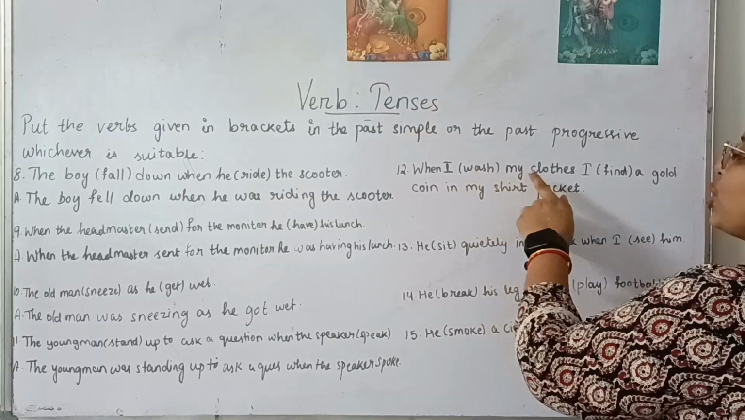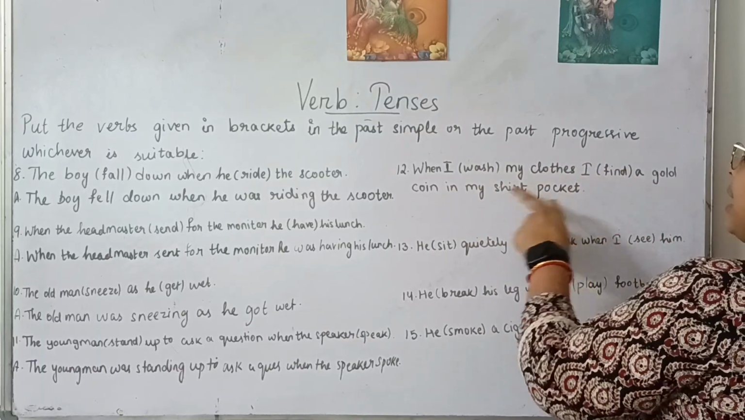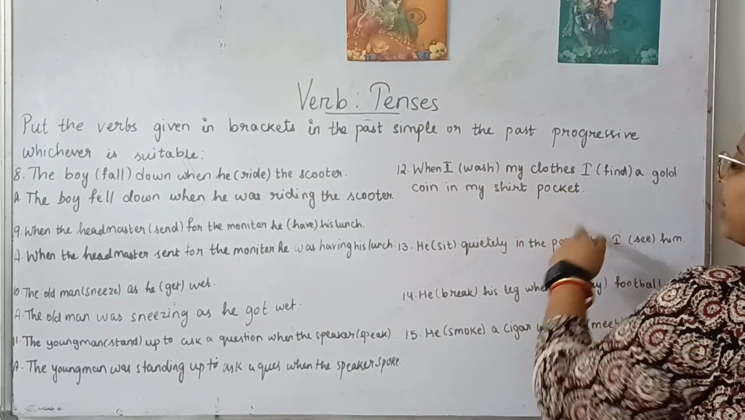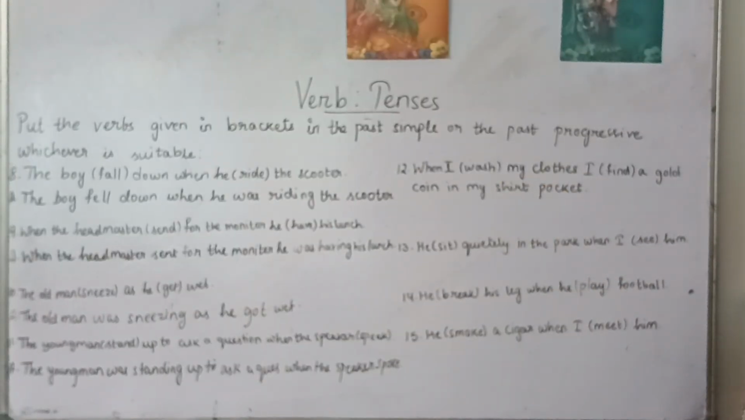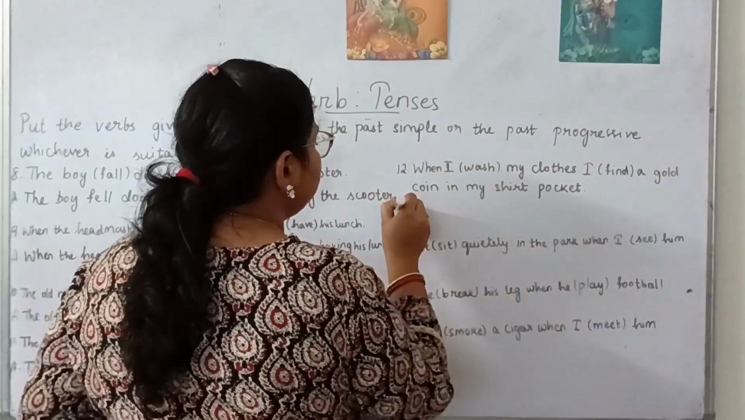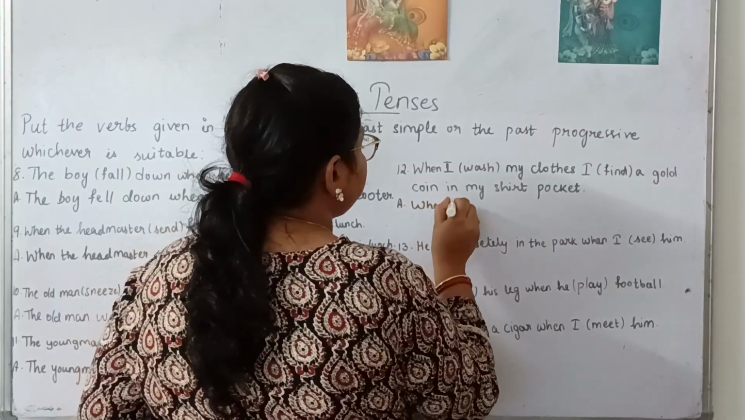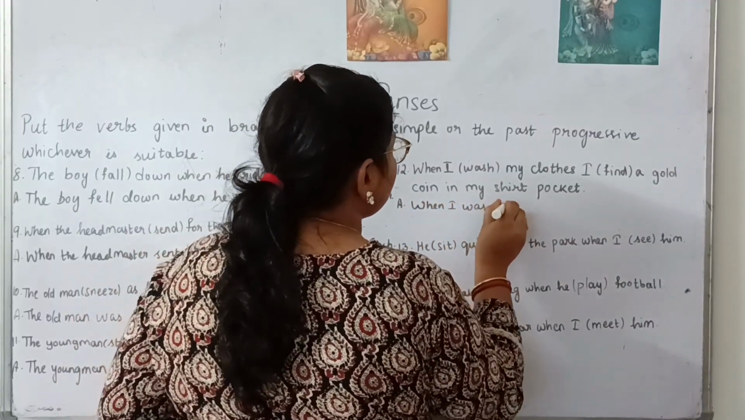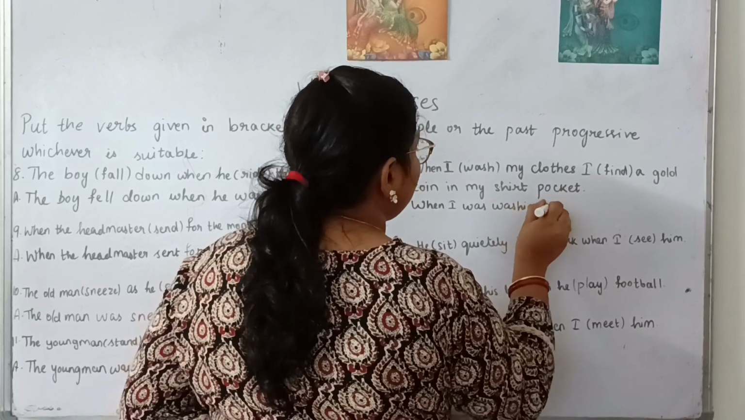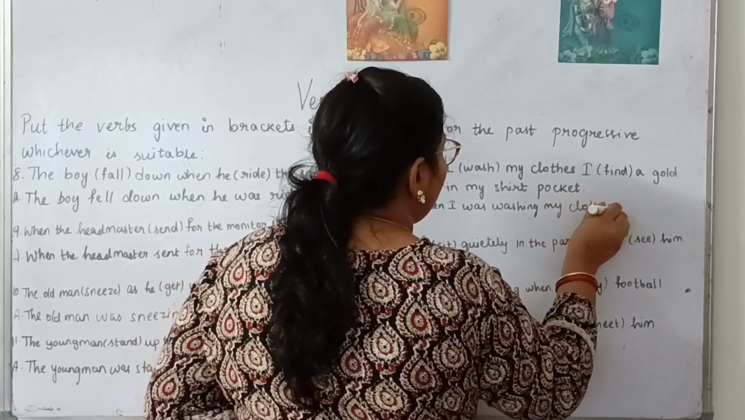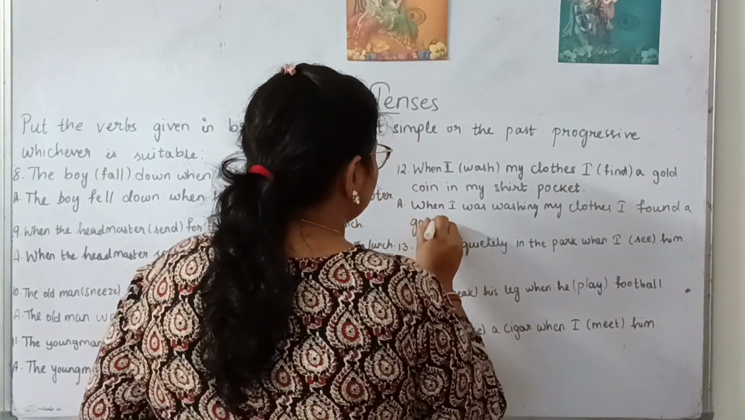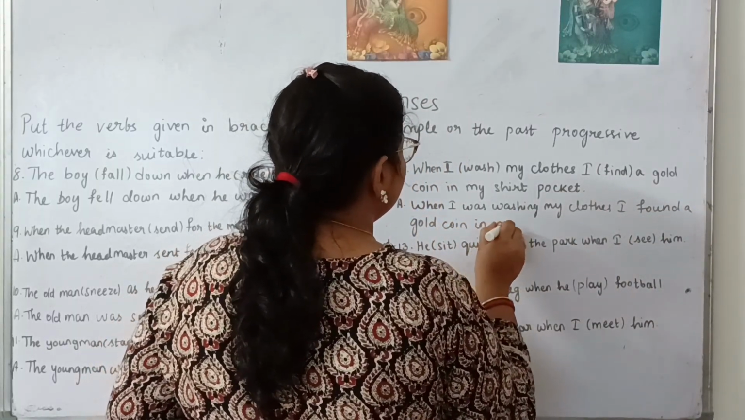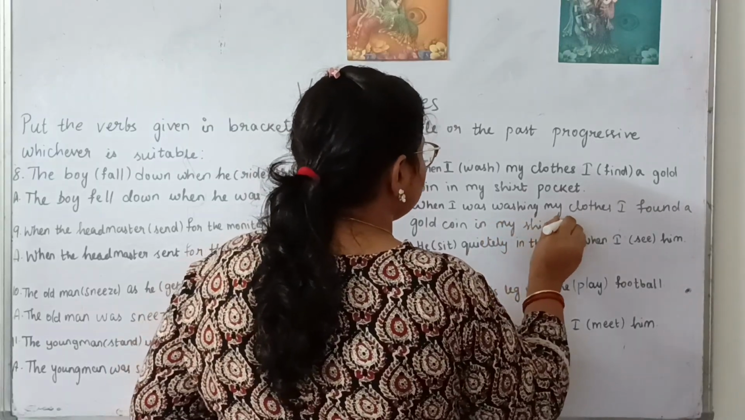Number 12. When I wash my clothes, I find a gold coin in my shirt pocket. So this is a continuous action. Washing is going on and you found something. So this is simple past and this is past progressive. So here the answer will be when I was washing my clothes, I found a gold coin in my shirt pocket.